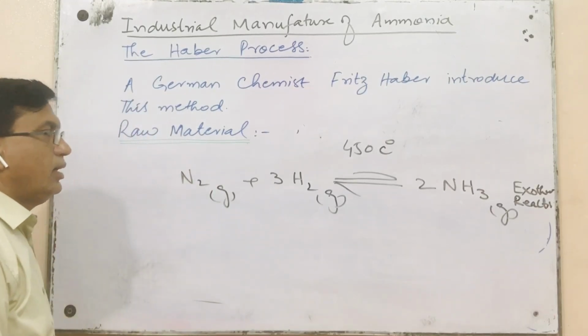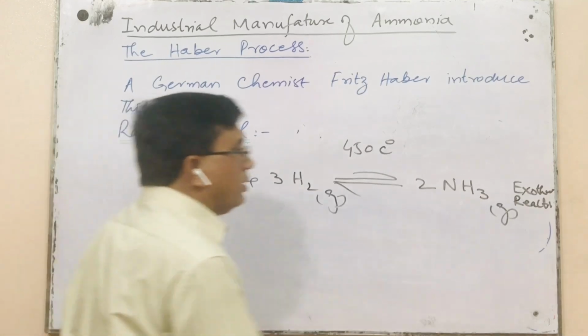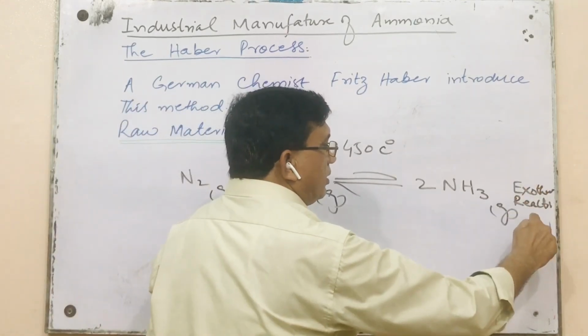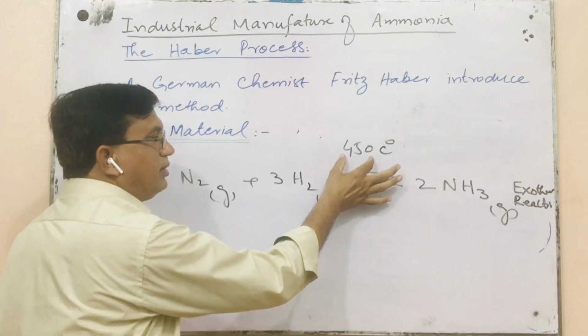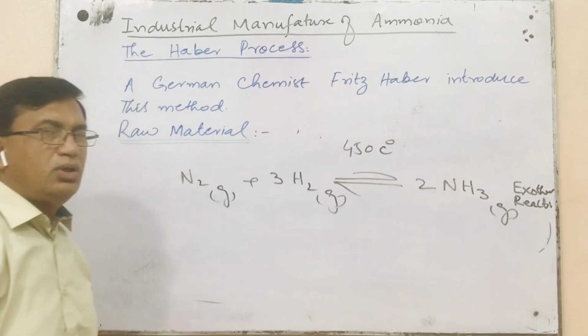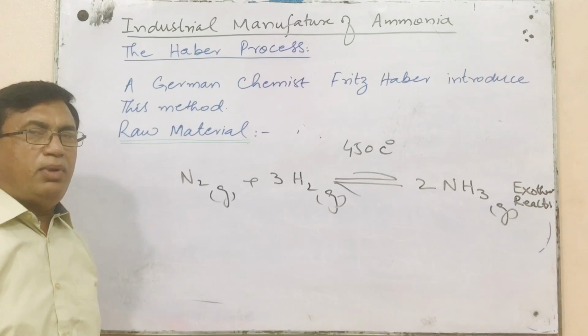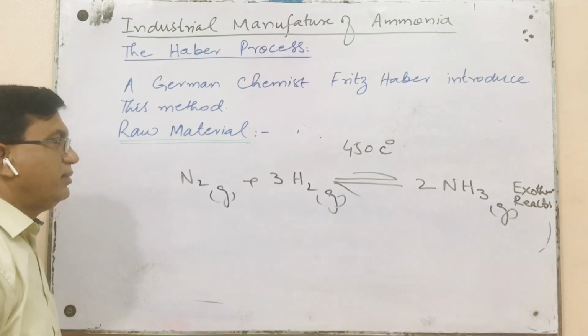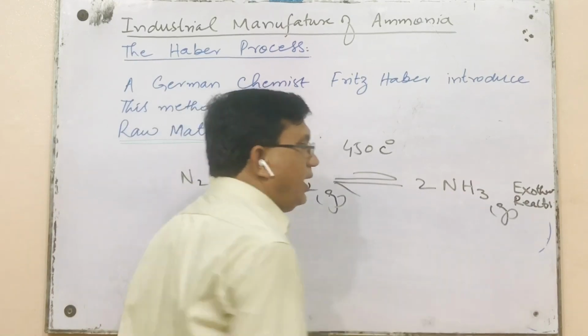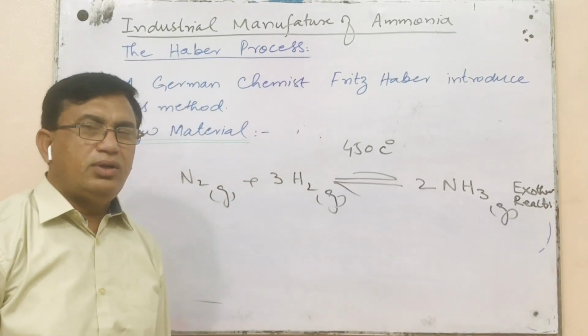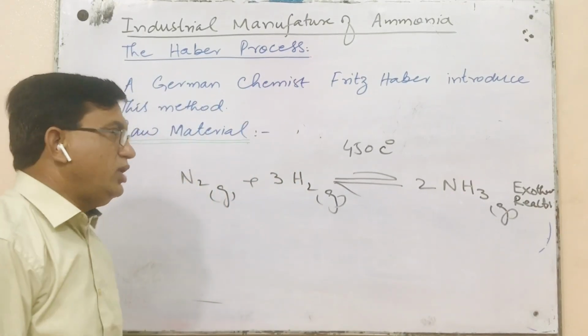That's why, keeping in mind the reaction is exothermic, still we maintain the temperature about 450 degrees centigrade to keep the rate of reaction at a certain level to produce ammonia.